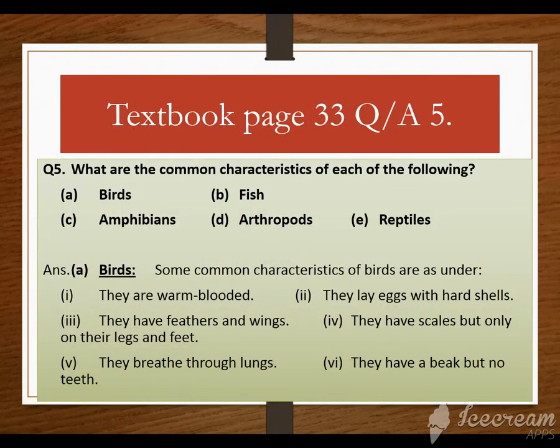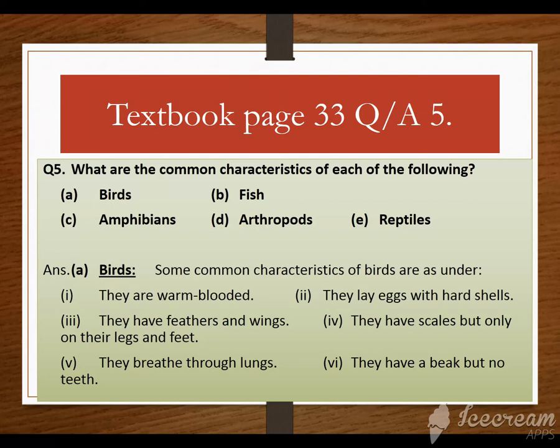Now next question number 5. What are the common characteristics of each of the following? So we have discussed about these in detail in previous lectures, birds, fish, amphibians, arthropods, reptiles. So आपने क्या करना है, one by one इनके main characteristics को लिखना है, starting with birds.